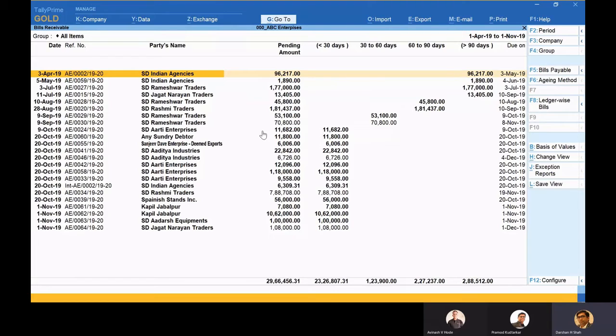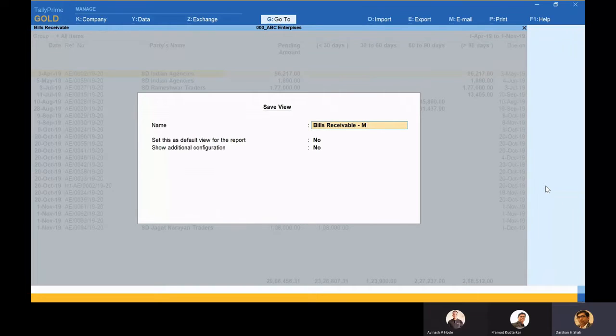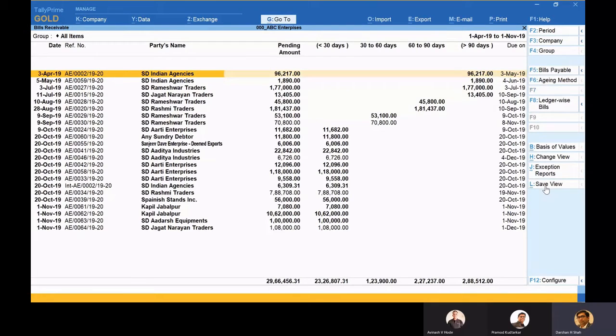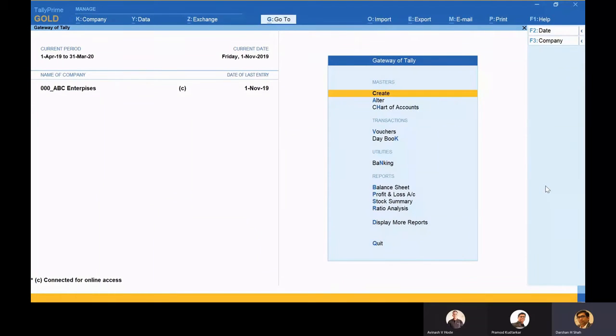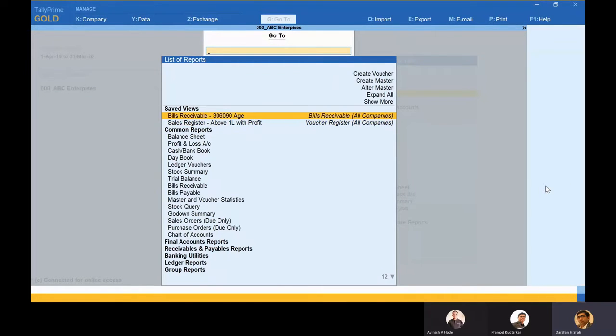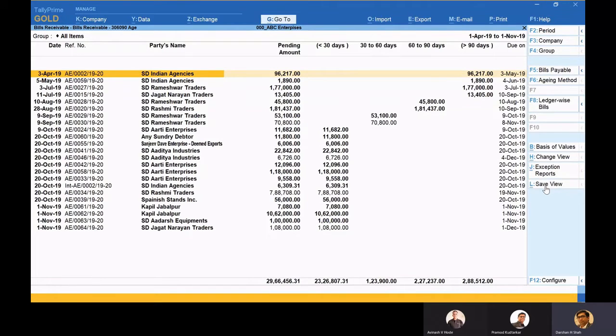I'm able to see all the outstanding with age. And now let me save this view. Here I'm saying all the bills receivables with 30, 60, and 90 days age. If I want to set any advanced things, I can set them over here also. If I want to set it for a period, I can set that also, but I'm just saving it. Now see, it's saved. So from the gateway of Tally, I press Alt G, and now see this has been shown for me. Bills receivables 30, 60, 90 age, enter, and the report is available. I hope this was the requirement.